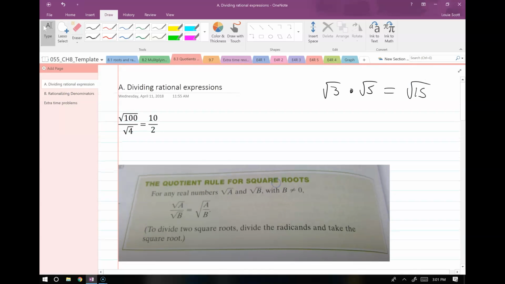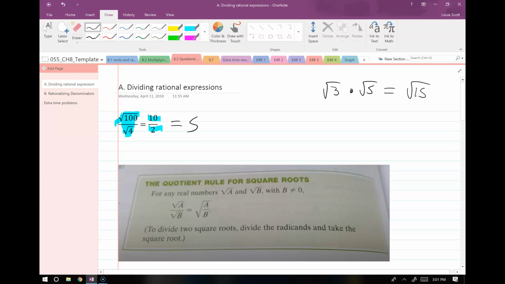So let's go over dividing rational expressions here. Irrational expressions, it should say. When it comes to irrational expressions, the most basic thing would be this first example. You can see here they gave us two roots, one over the other one. Both are simplifiable. So if that's the case, you just simplify them right off the bat, and then further simplify whatever you have left. So 10 over 2 equals 5.